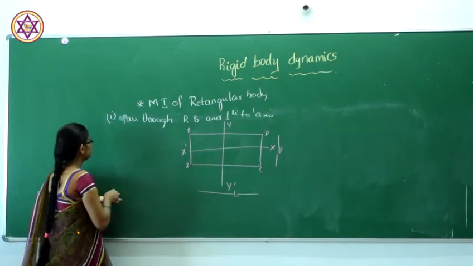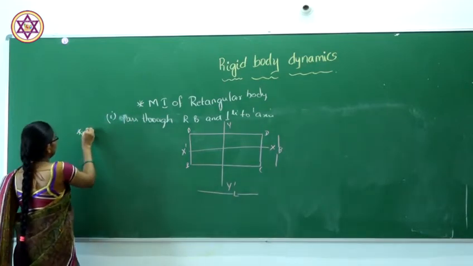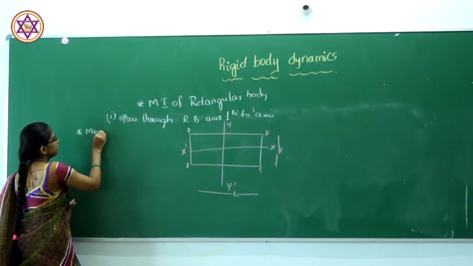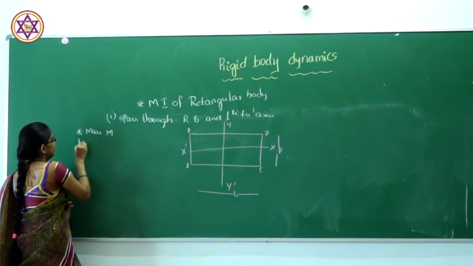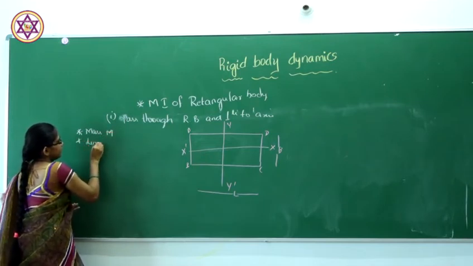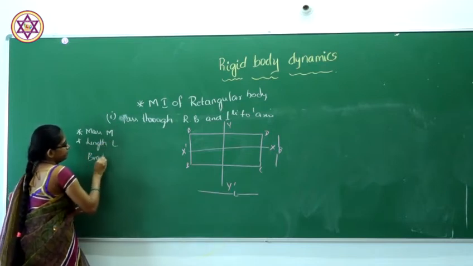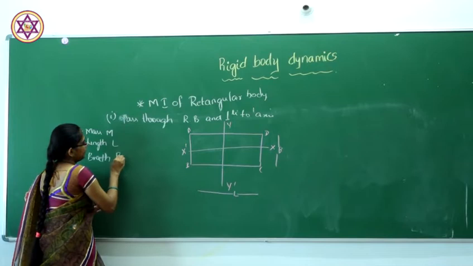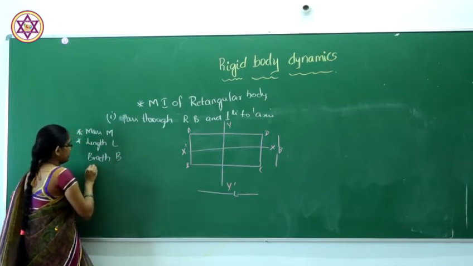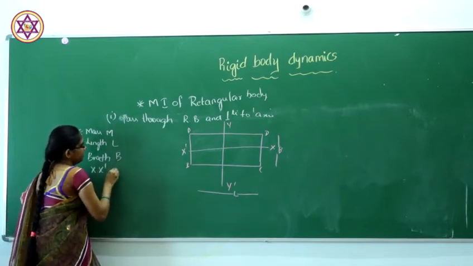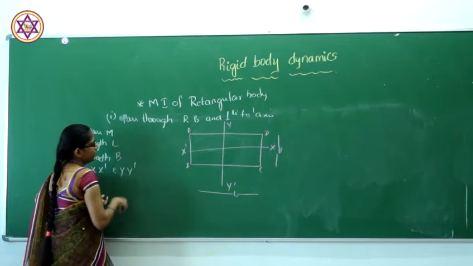So here also the rectangular body has mass m, length L, breadth B, and two axes x, x dash and y, y dash.